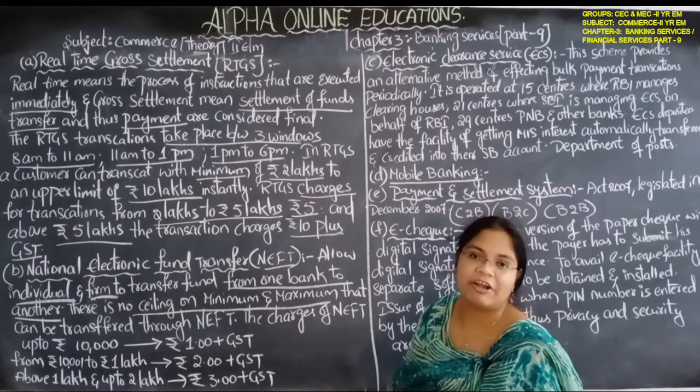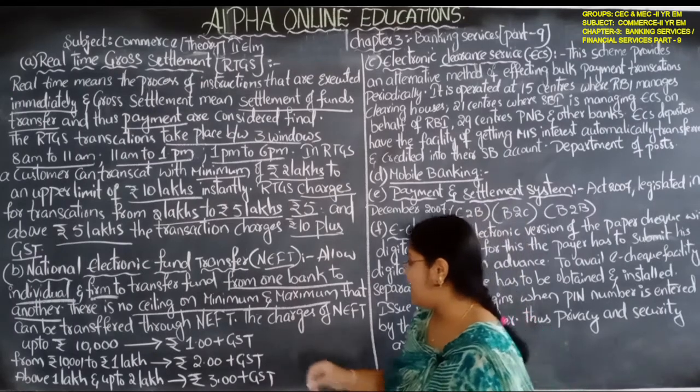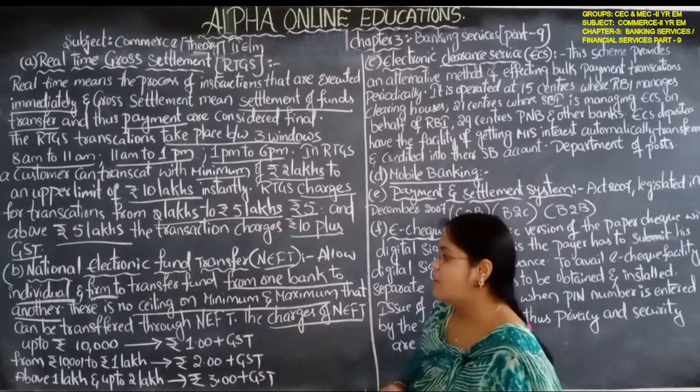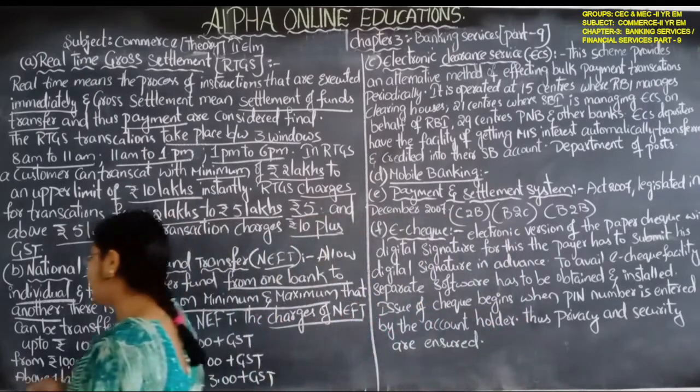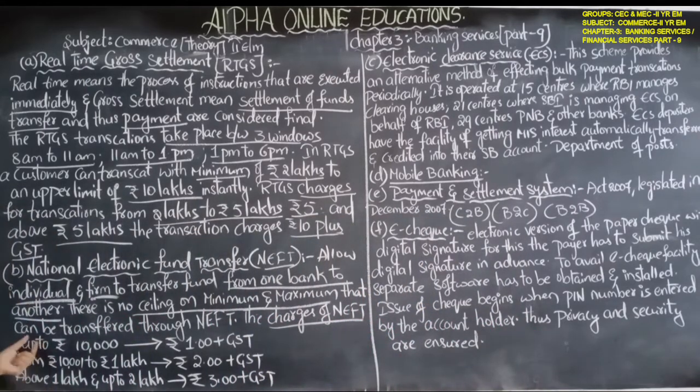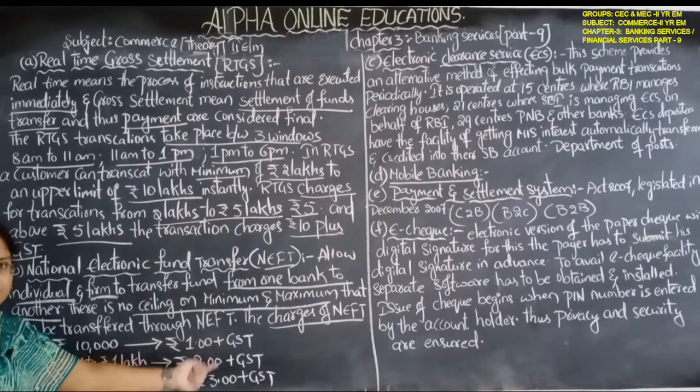There are no restrictions, but NEFT will charge. Let us see how it charges. Up to 10,000, it will charge 1 rupee plus GST.